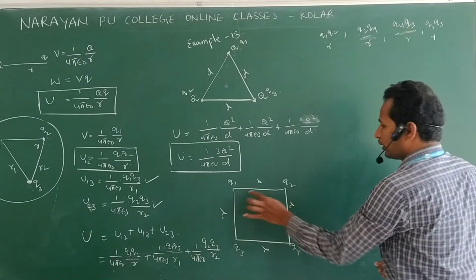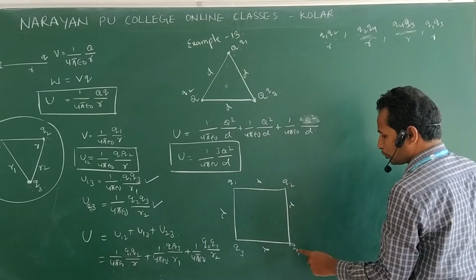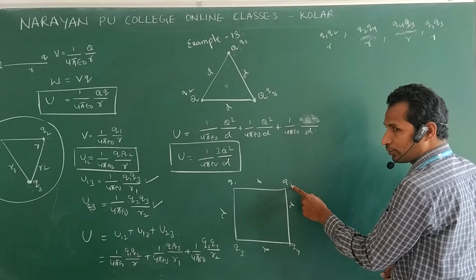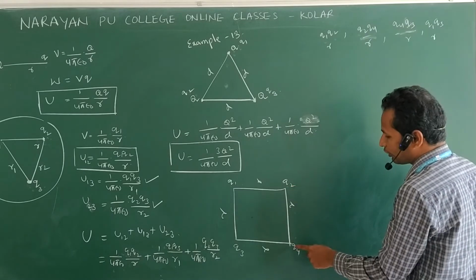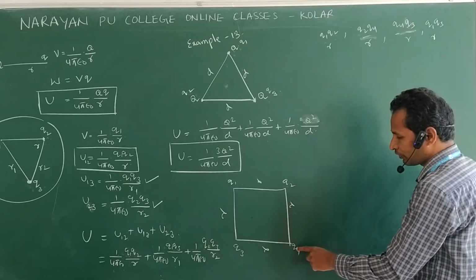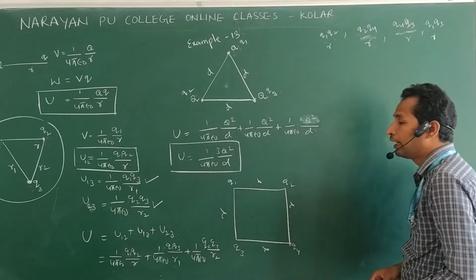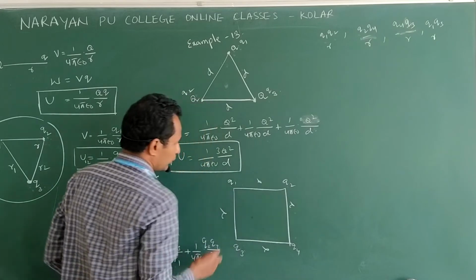Now Q1 Q2 is one combination, Q2 Q4 one combination. Don't take Q4 and Q2 as another combination. Clear? Q2 Q4 or Q4 Q2, both are the same. Q4 and Q3 one combination, Q3 and Q1 one combination, and two more combinations are possible.